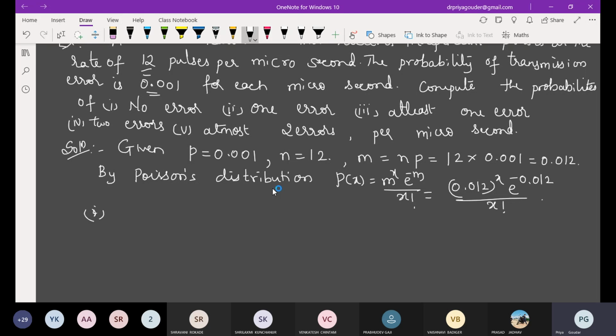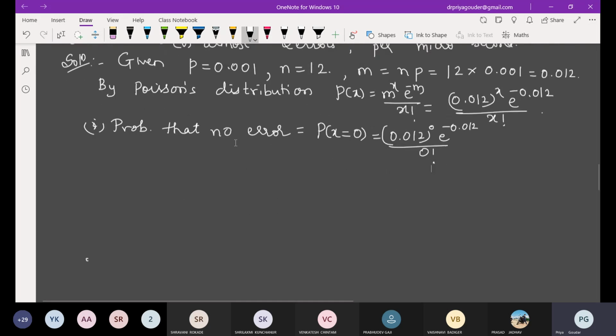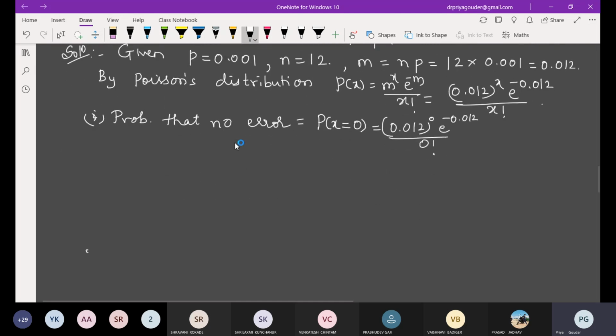First condition: the probability that there should not be any error. This is a transmission error, so the first one is the probability of no error. What is the value of x here? Obviously 0. So 0.012 raised to 0, e raised to minus 0.012, divided by 0 factorial. Calculate e raised to minus 0.012.